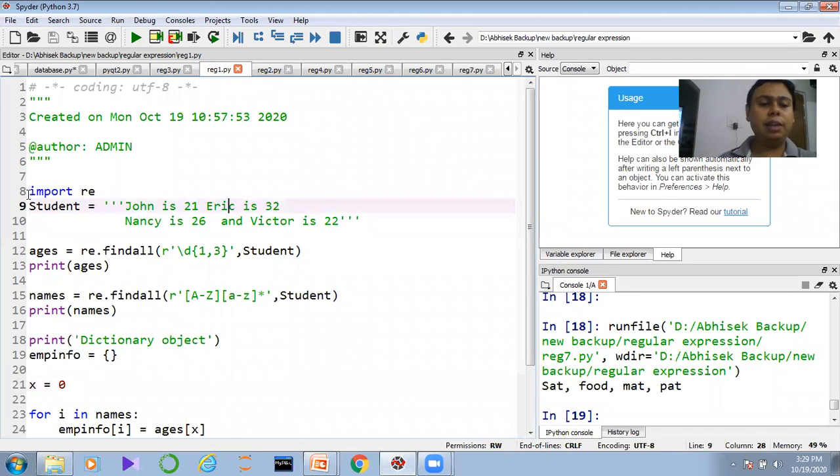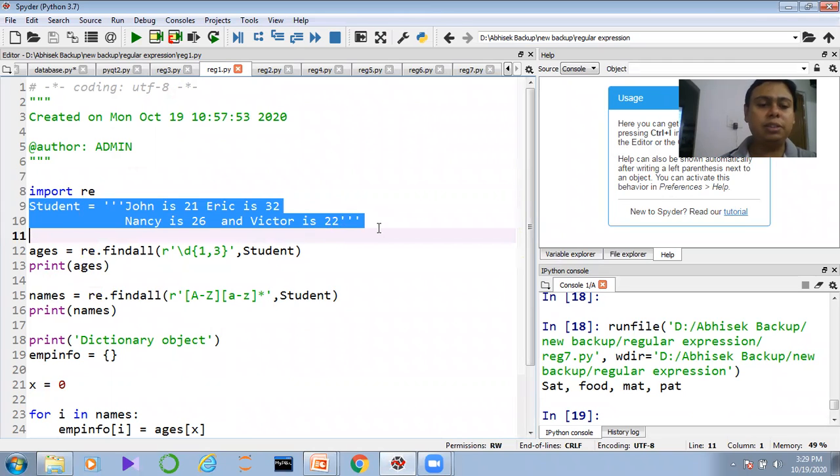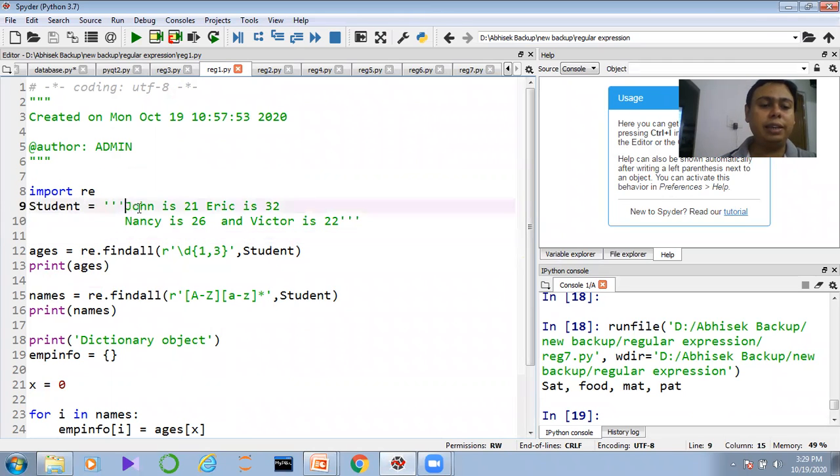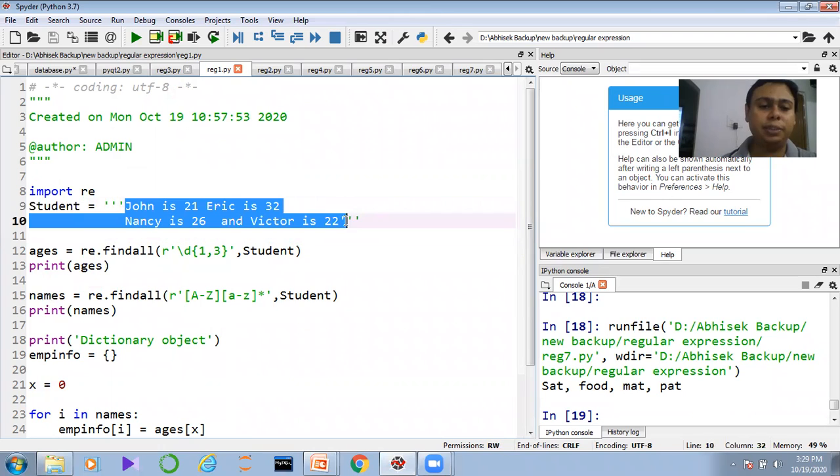So guys, here we are importing re. re means basically the regular expression module. In the case of regular expressions, that is always defined by the re module. Now here we have defined a string variable called student, and the same alphanumeric data is present, which is present in our presentation also.